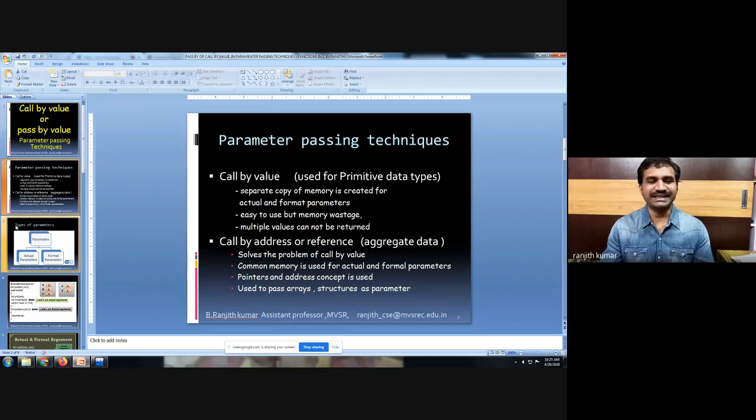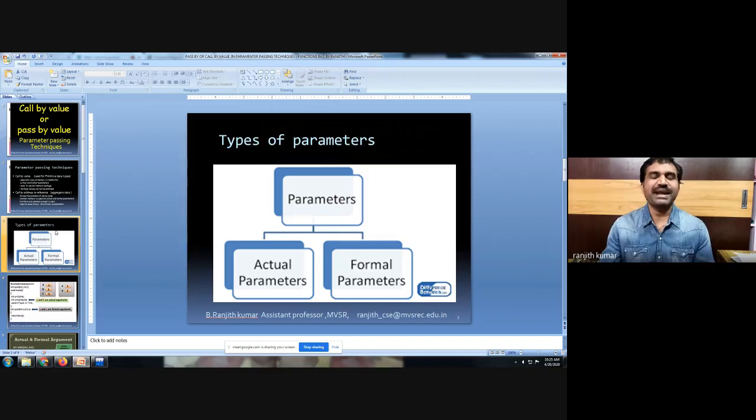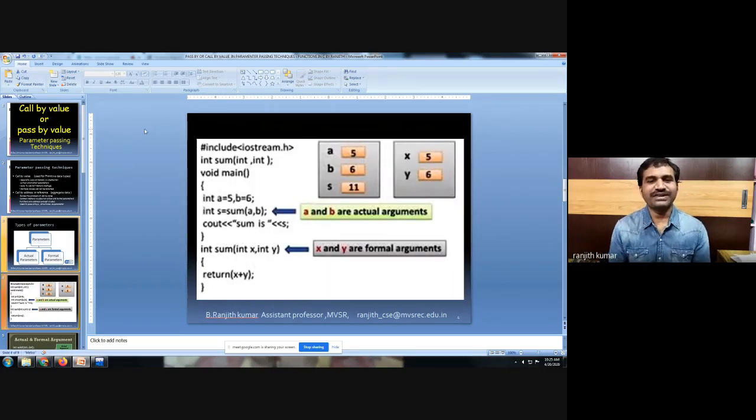Let us discuss in detail by illustrating with the help of a program. Before going to discuss, let us have a brief discussion on parameters. As we discussed, a parameter is a communication mechanism between functions because data declared in one function will not be accessible in another function due to the scope and life of the variables. In this example, the calling function is main and the called function is sum. The actual parameters are a, b, and the formal parameters are x and y.